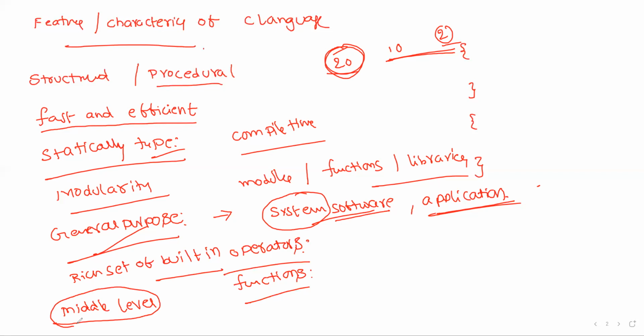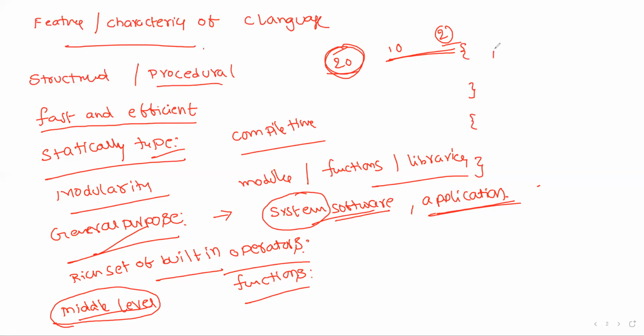Remember, C language supports both low level features and, at the same time, high level features. High level features in the sense C is written by using the English language, that is a high level language. At the same time, by using C language, we directly connect to the machine. Machine can understand only binary language. That means C language has both the features of low level and high level. That is the reason C is called a middle level language, or we can say that C is high level is also okay, but compulsorily C is the middle level language.